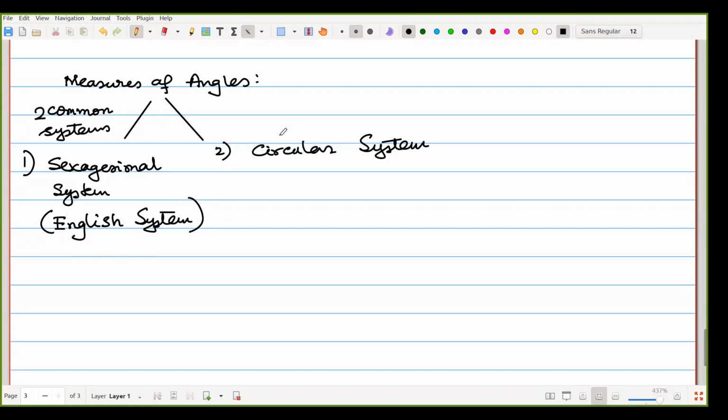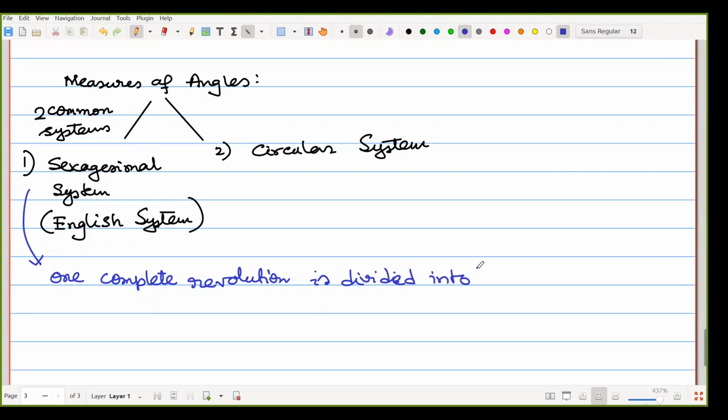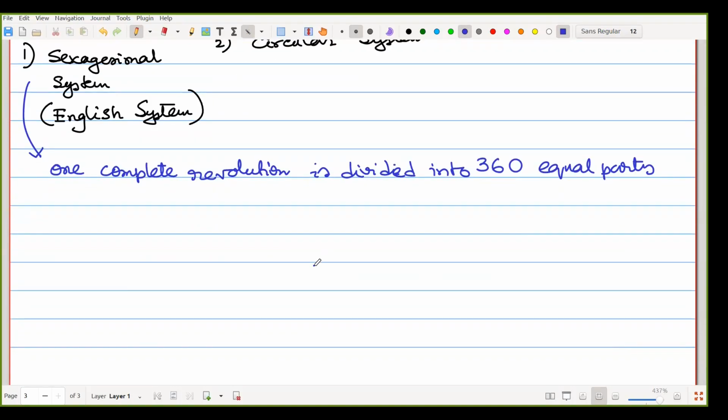That means one complete revolution is divided into 360 equal parts, and each part is called a degree.